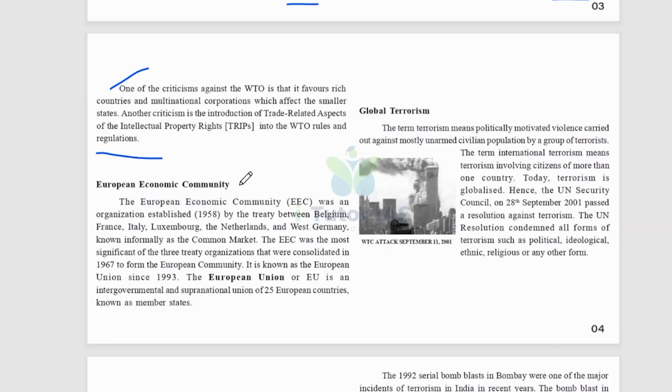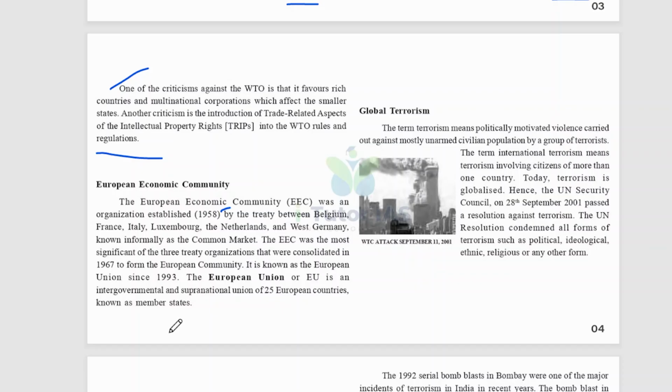And the European Economic Community. The European Economic Community, that is EEC, was an organization established in 1958 by treaty between Belgium, France, Italy, Luxembourg, the Netherlands and West Germany, known informally as the Common Market.